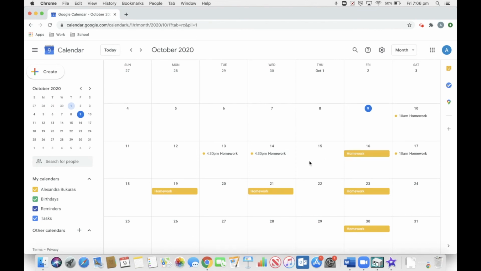So again, just to reiterate one last time, when you're working with a Google Calendar or really any calendar, the first step is to write in the due date or the test date. The second step is to create mini due dates. And then the third step is to go into each individual day and create a target plan for each individual day leading up to those mini deadlines.